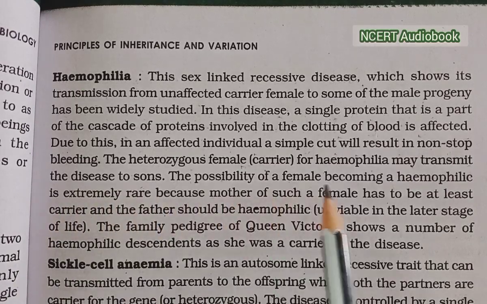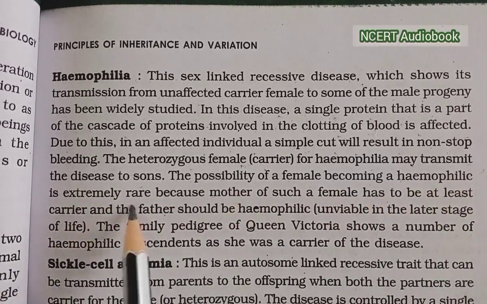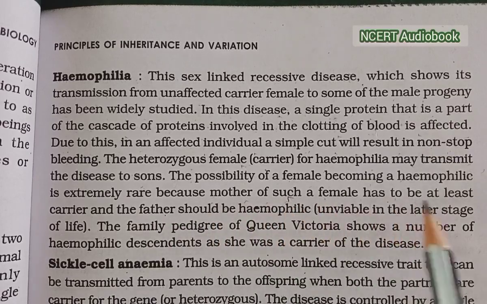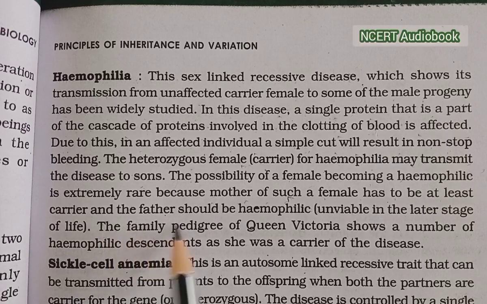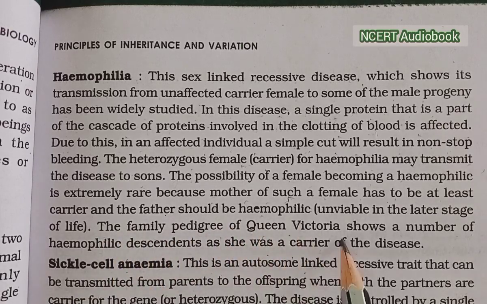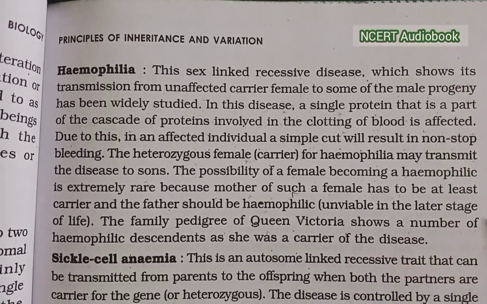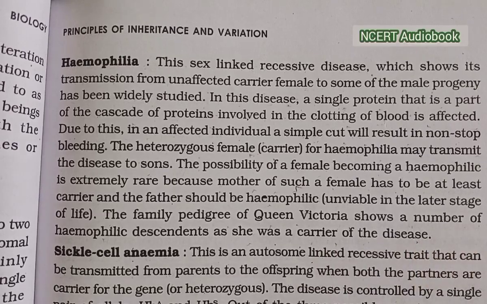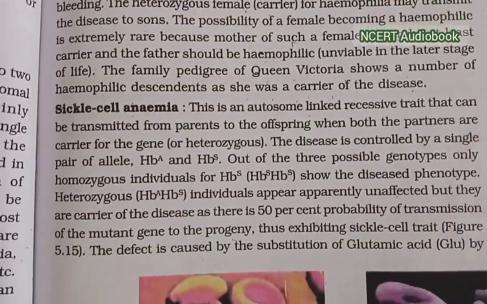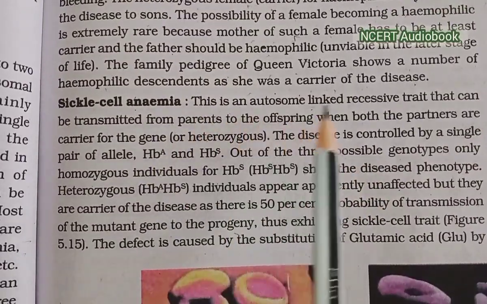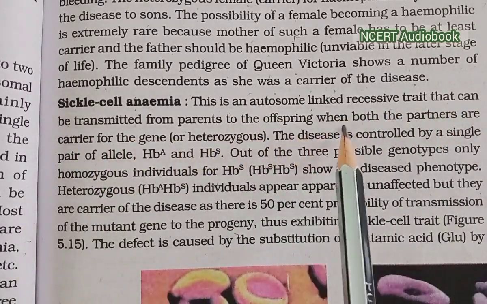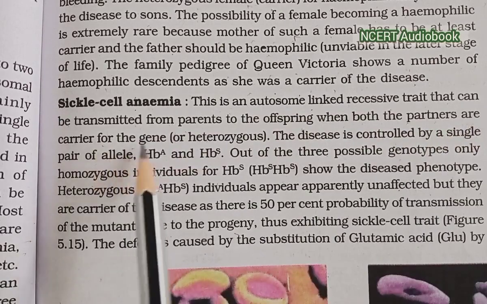The probability of a female becoming hemophilic is extremely rare because the mother of such a female has to be at least a carrier and the father should be hemophilic. The family pedigree of Queen Victoria shows a number of hemophilic descendants, as she was a carrier of the disease. Sickle cell anemia. This is an autosome-linked recessive trait that can be transmitted from parents to the offspring when both the parents are carriers for the gene.